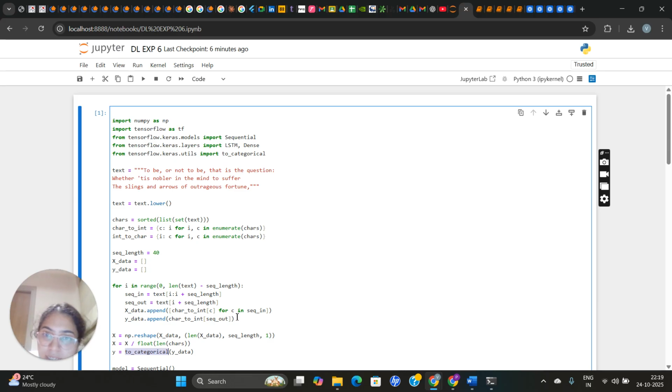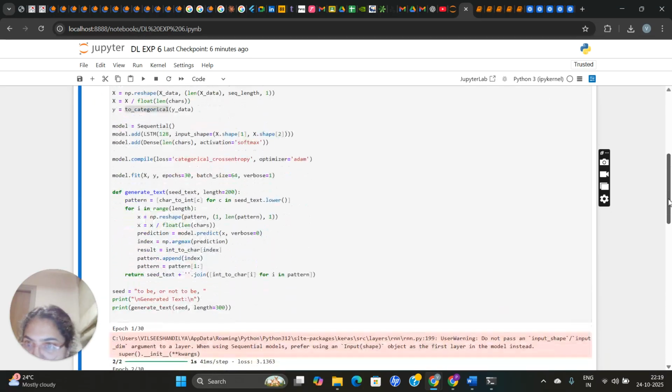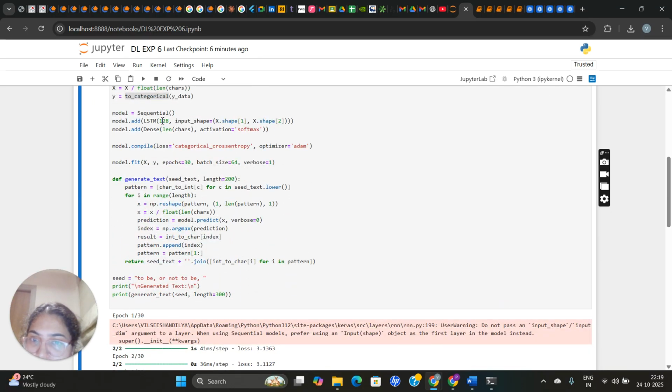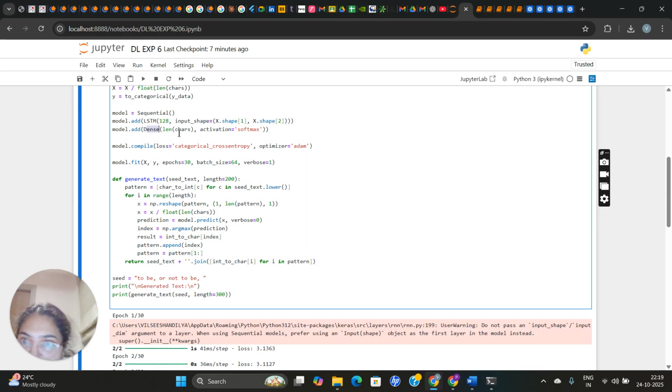So then building the LSTM model. Here model is Sequential, that means we will start a sequential model. LSTM 128 means it will add an LSTM layer with 128 memory units. And input shape x.shape 1 and x.shape 2 we have given, so that tells the model the input is 40 time steps, one feature. And Dense is given here. Dense len chars is a fully connected layer with output equal to the number of unique characters, and softmax relates to the probabilities. So it will give the probabilities for each character.